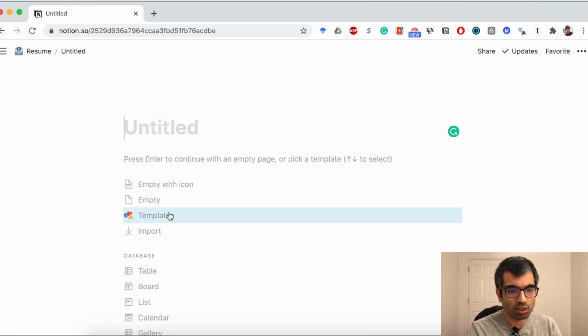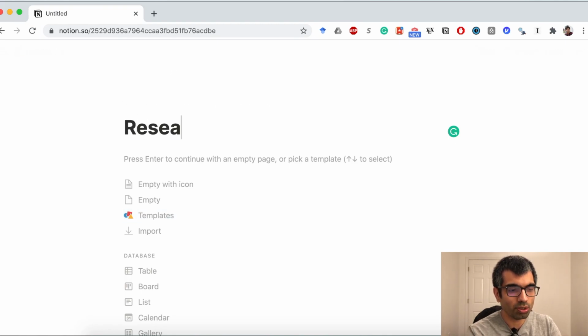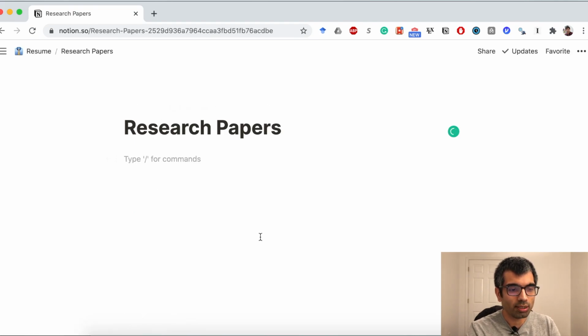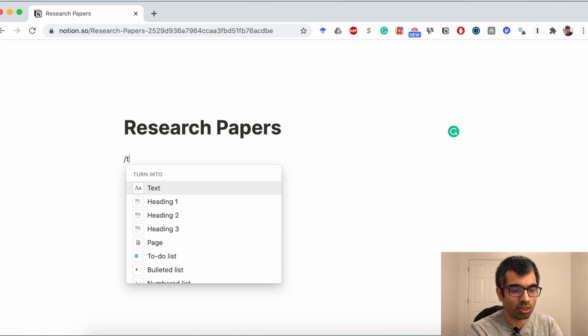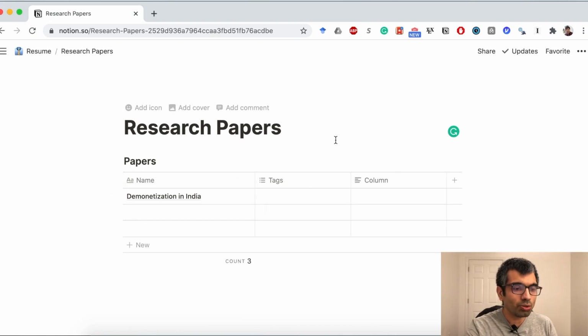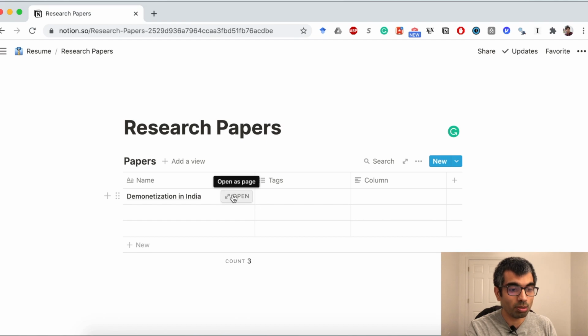You can further use built-in templates within this page, but we'll ignore that for now. Let's say we want to create this page as research papers. Now let's say that you want to have a tabular form, you want to have a table in which each row is for a different paper. So you can just say /table inline, and here you can just give this name papers, and this way you can just write the name of your paper. Like for example, I can say demonetization in India, which was one of my papers. Another cool thing that Notion has is that anything can become a page very easily.